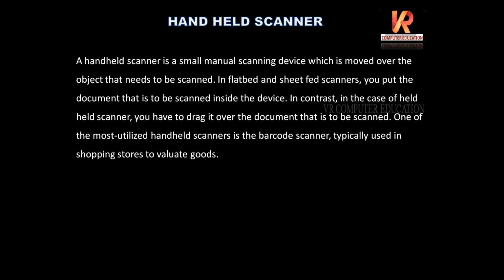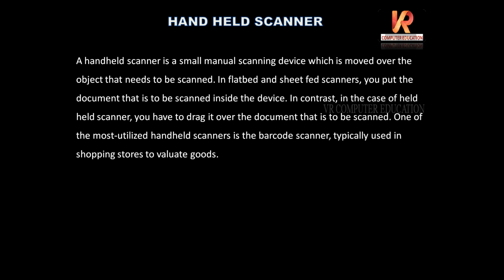In flatbed and sheet fed scanners, you put the document that is to be scanned inside the device. In contrast, in the case of handheld scanner, you have to drag it over the document that is to be scanned. One of the most utilized handheld scanners is the barcode scanner, typically used in shopping stores to evaluate goods.